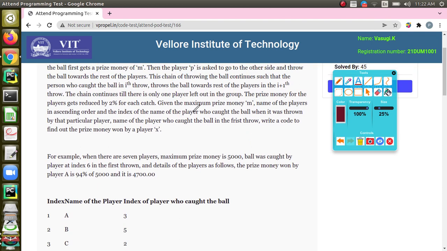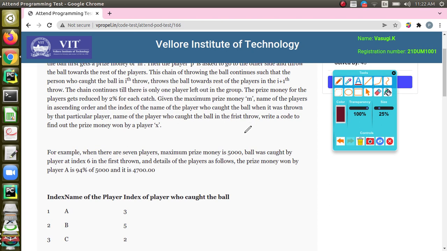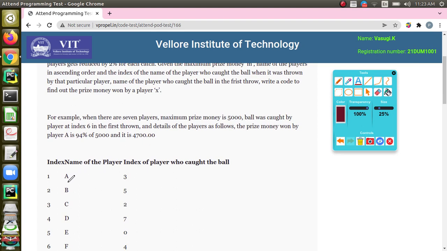What you have to do is, all this information will be given: the maximum prize amount, the names of the players, and who caught the ball when they threw the ball. The name of the first player also will be given, and another input, the querying person name. For example, if I want to know how much prize amount was received by A, this is the example.